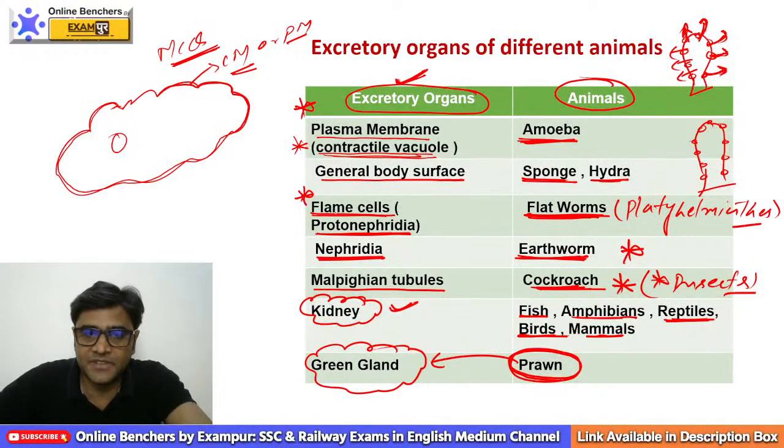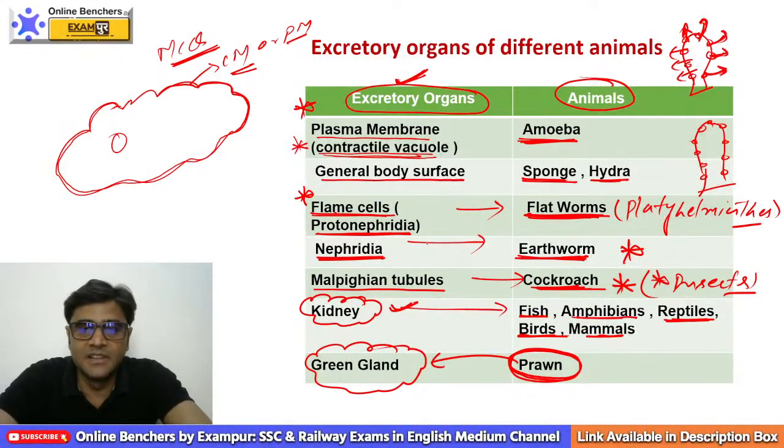So please remember these points. The first one is flame cells: in flatworms, excretion takes place by flame cells. Nephridia in earthworm, Malpighian tubules in cockroaches, and kidney in fishes, amphibians, reptiles, birds, and mammals. I hope it is clear to all of you. Please take a screenshot of this slide. Super duper hit slide, my dear friend.